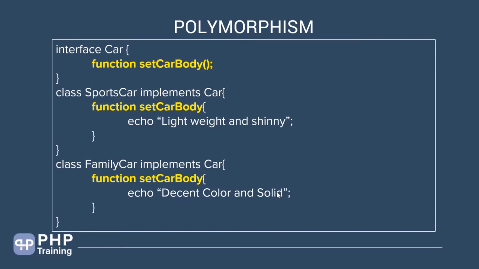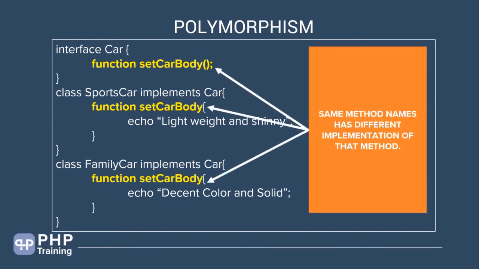It is again polymorphic in nature. The same method is implemented differently, and they extend from their own parent. The parent suggests you implement this, but the child decides how to implement it differently based on its nature. This type of concept is called polymorphism. Same method names have different implementations of that method. If you do something like this, then you are doing a concept called polymorphism. So let's jump and do an example of polymorphism.